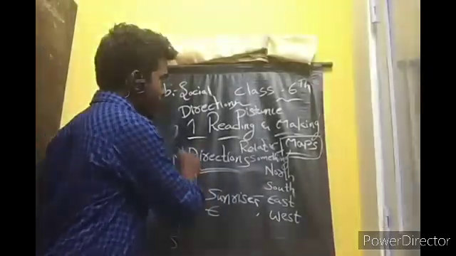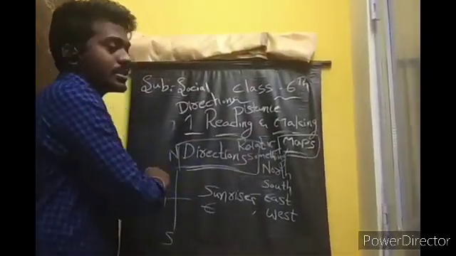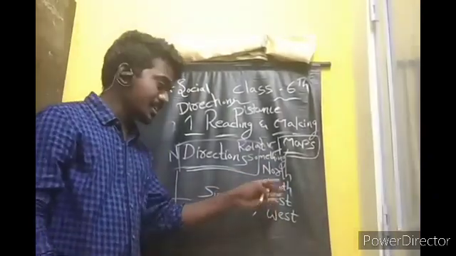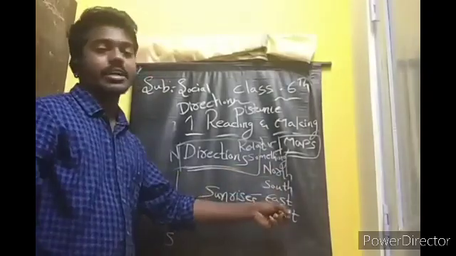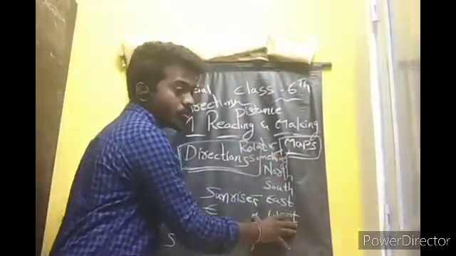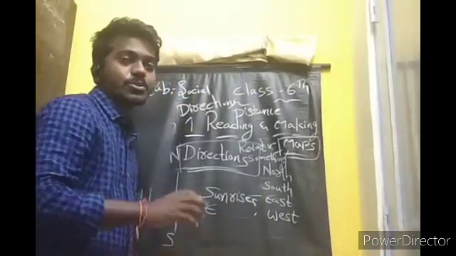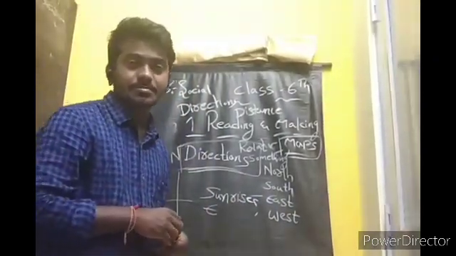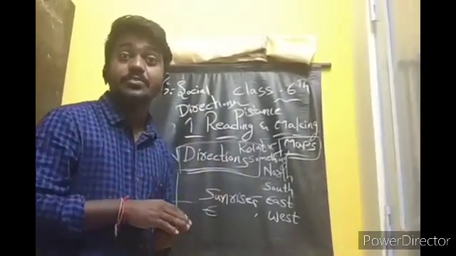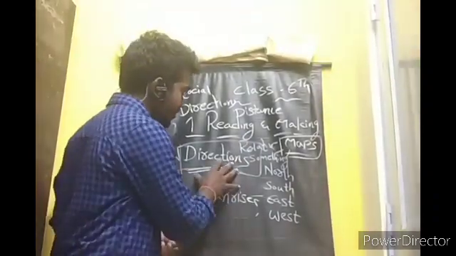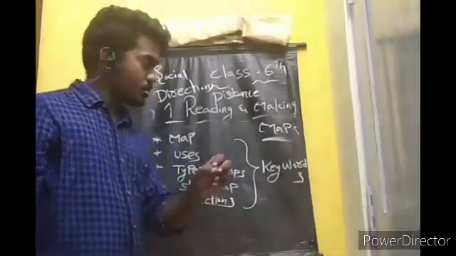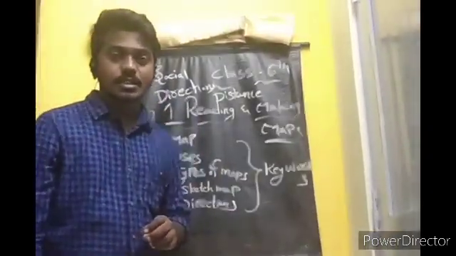Totally, this is about the whole topic of the directions. In later classes, we can learn about northeast, southeast, northwest, southwest. But in your standard, these directions are enough. Don't forget the directions. When you are going around your surroundings, you have to know the answer: where is the east, where is the south. This is very very important for your daily life. Okay, this is about today's class.